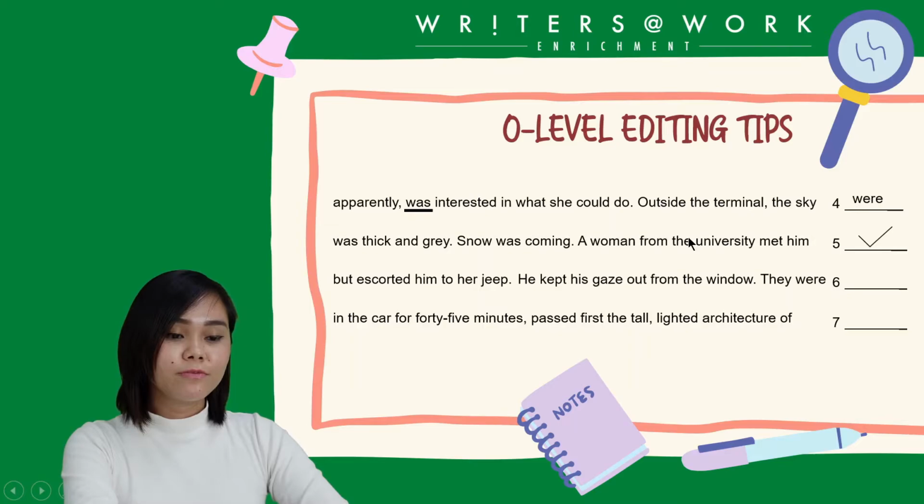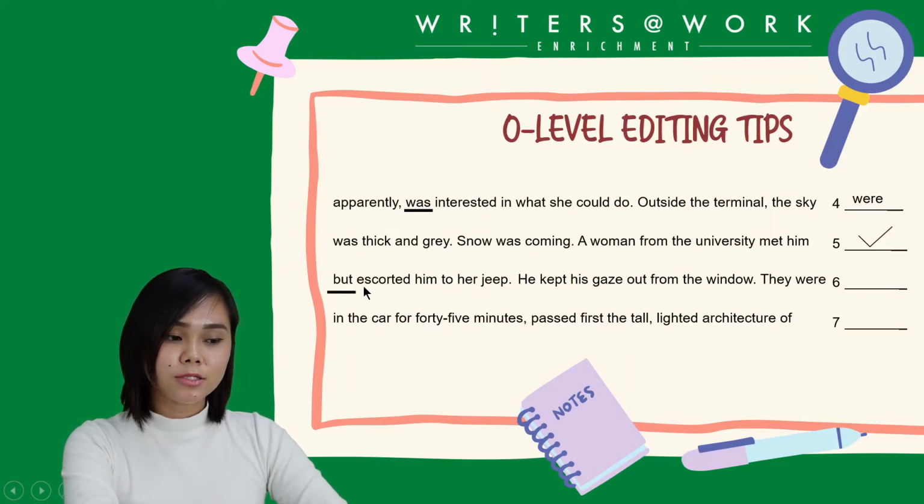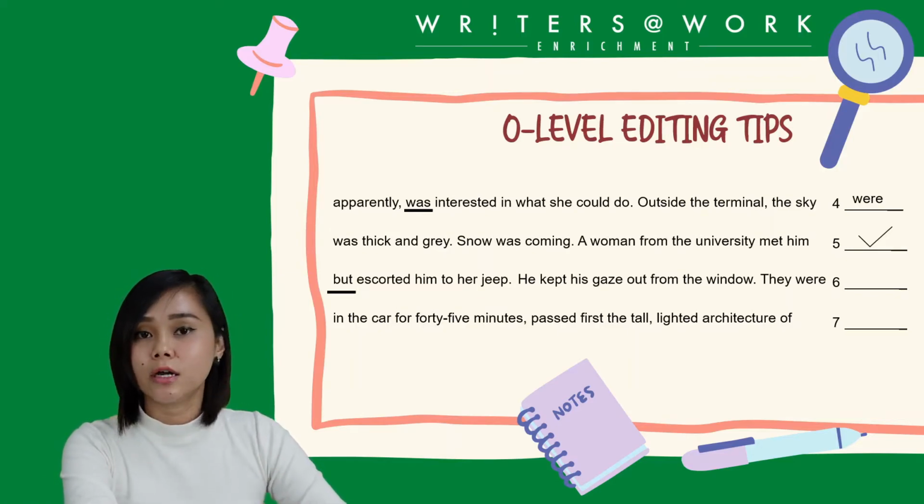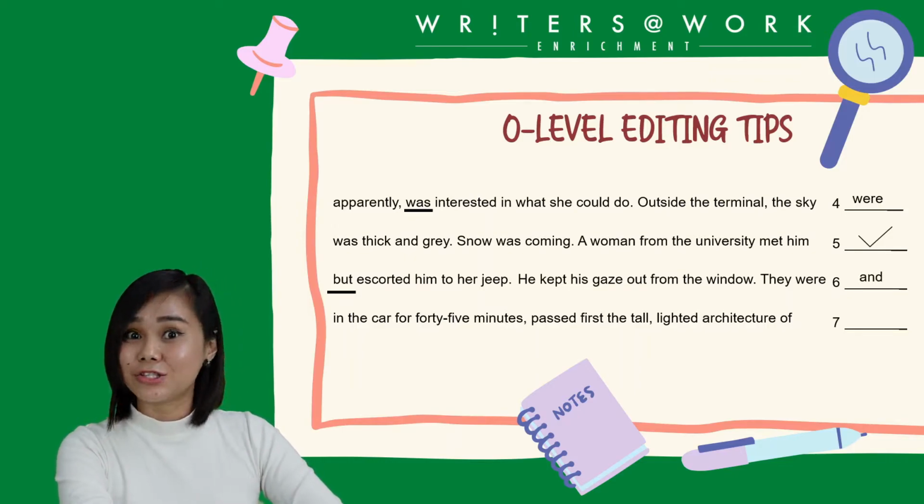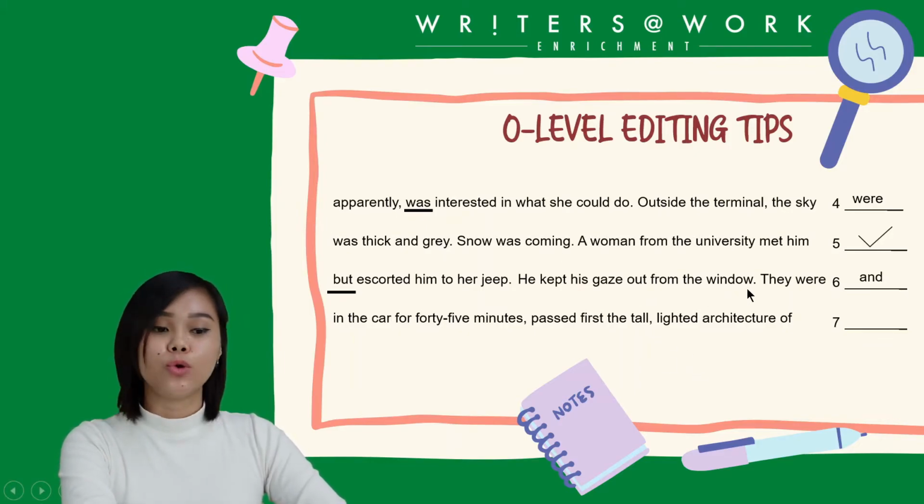Okay? A woman from the university met him, but escorted him to her jeep. We use the conjunction but, yet the 2 phrases you're connecting are not contrasting. It means this is not the correct word. You have to use a different conjunction, which should be and. Alright? He kept his gaze out from the window.